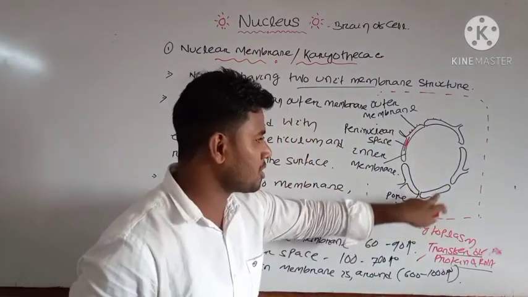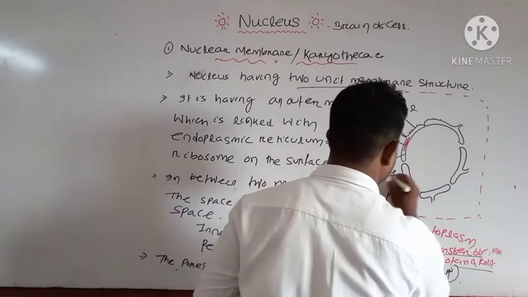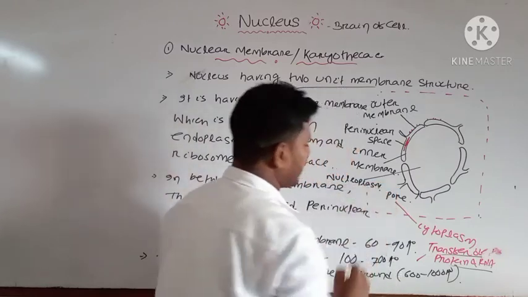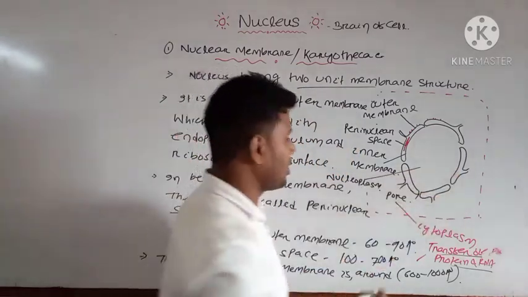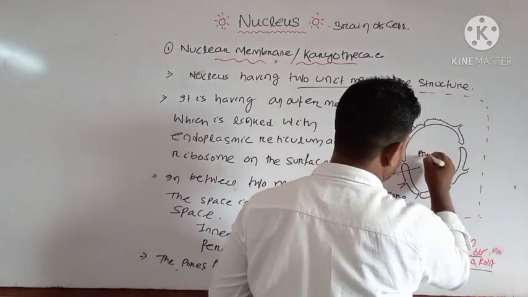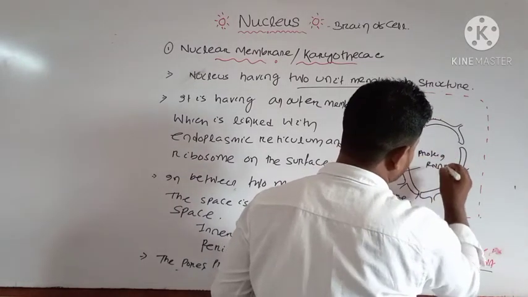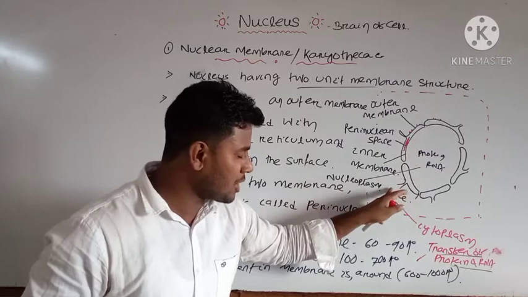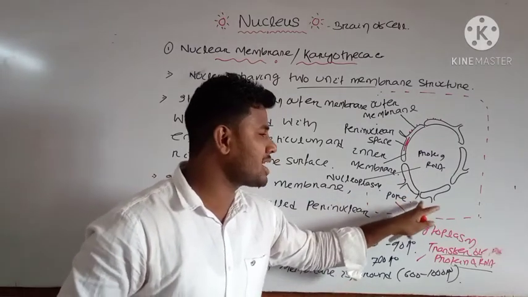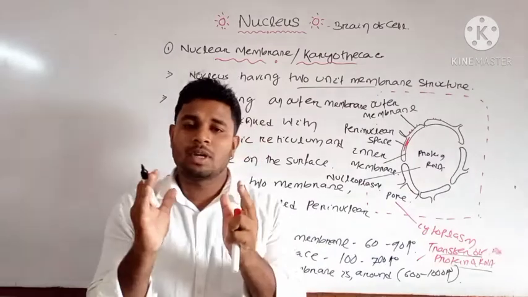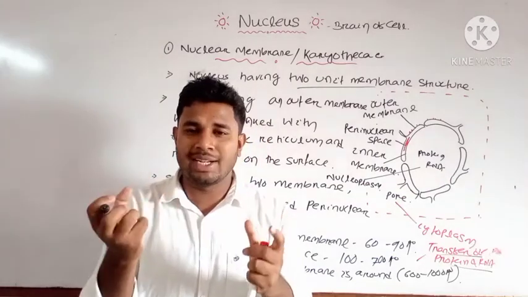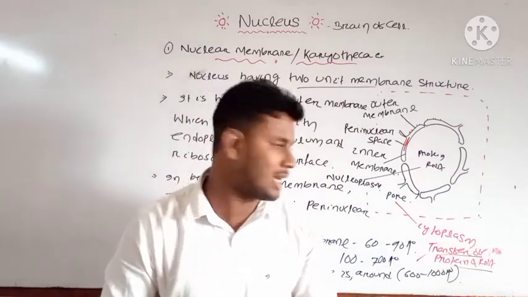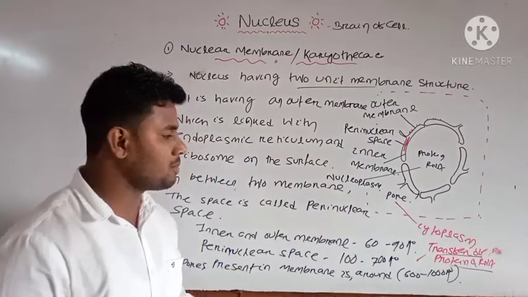Suppose this is your cytoplasm and this is your nucleoplasm. Most of the protein and RNA, suppose this has your protein and RNA, are transported through the pores into the cytoplasm. And the content of the cytoplasm is also transported into the nucleoplasm. That is, the inter-transport of fluids or the different proteins and RNA occurs between your nucleoplasm and cytoplasm. Note these points, then we will discuss a few more points.